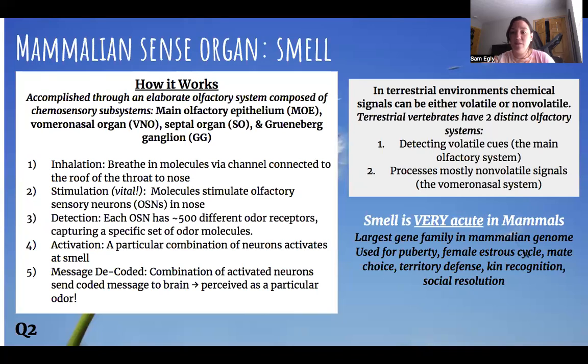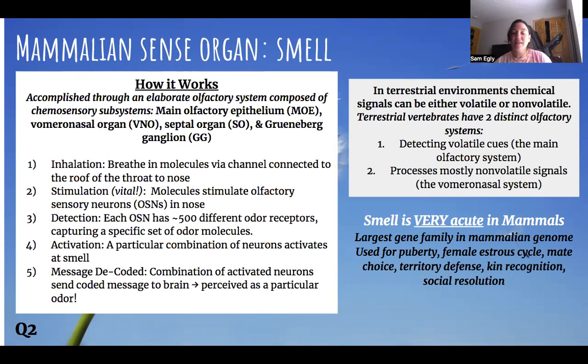So I chose smell as my sense organ. It's accomplished through an elaborate olfactory system composed of chemosensory subsystems, which I listed here. It starts with inhalation, so breathing in. Stimulation is vital, so you have to have something that stimulates that process.